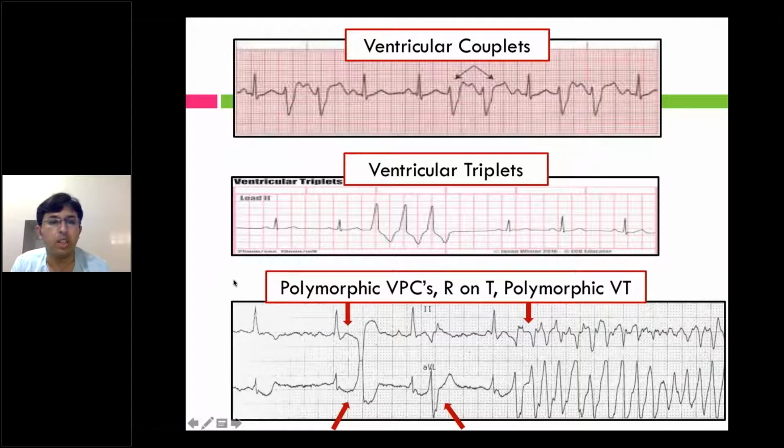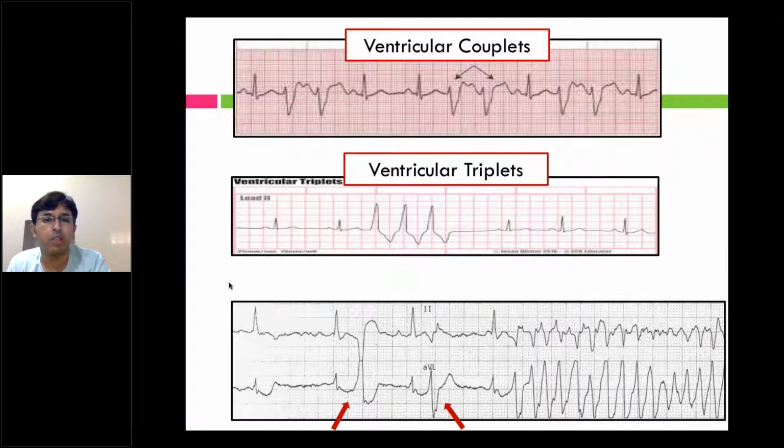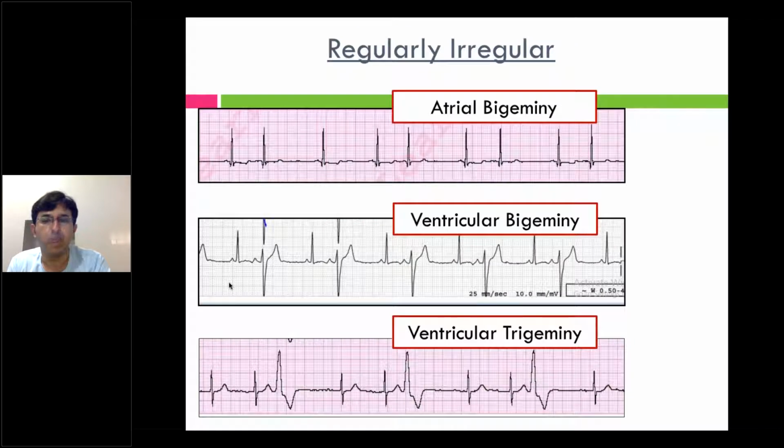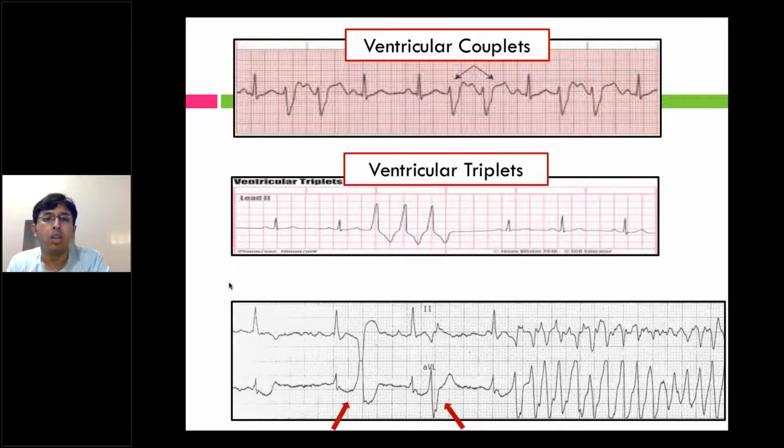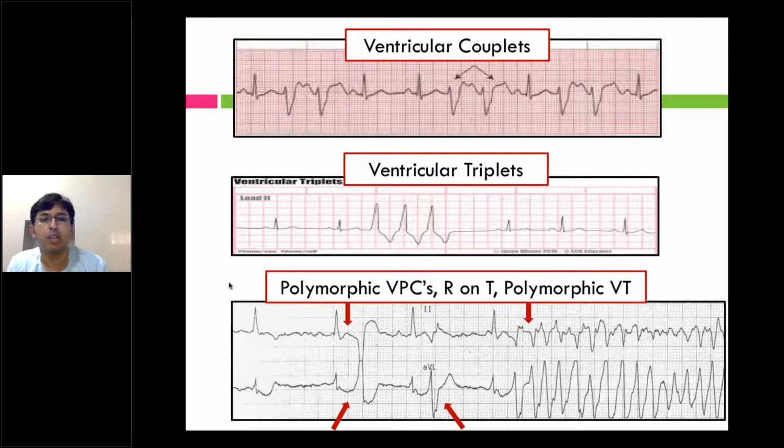So always, though ectopics are quite common, the ECG will give you a clue whether this patient will land up with arrhythmia or not. The first set of ECGs which I showed you, bigeminy, ventricular bigeminy or trigeminy, are benign rhythms. These VPCs are a bit malignant rhythms, the couplets, triplets, and R on T or polymorphic VPCs.